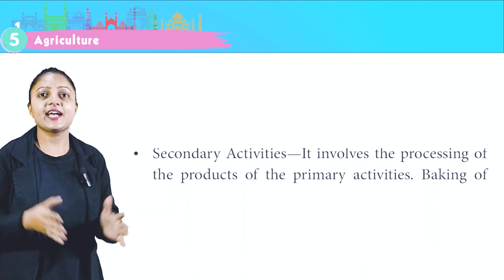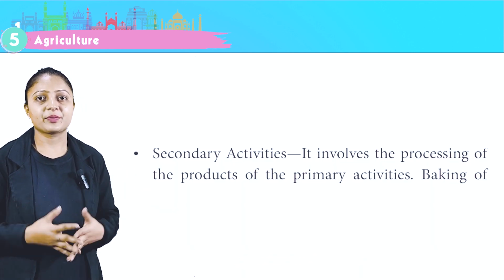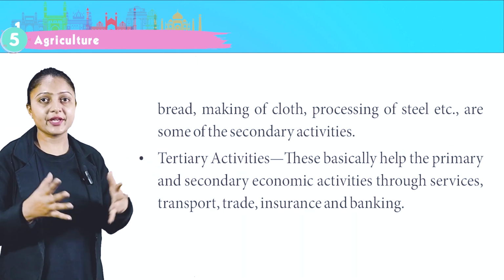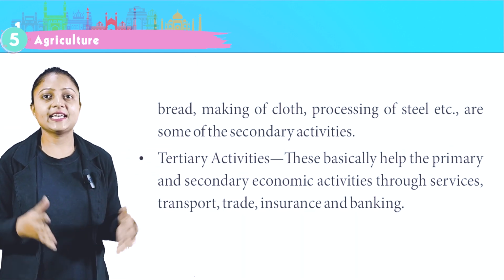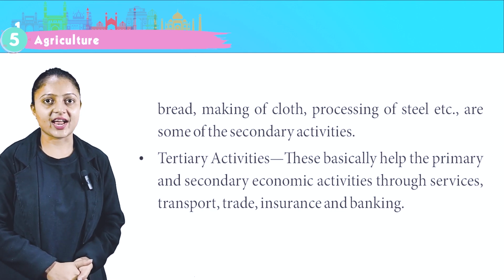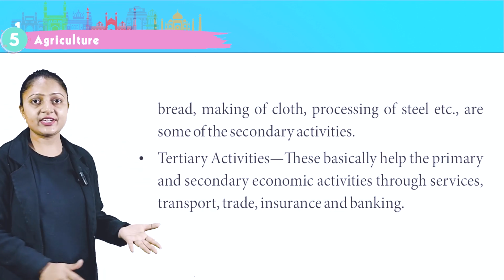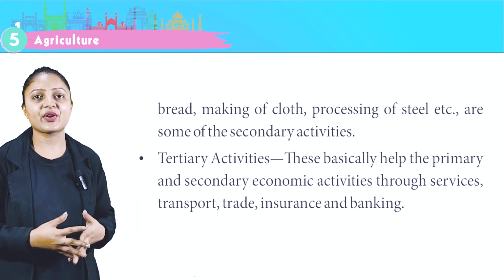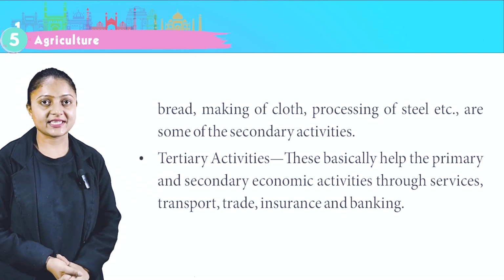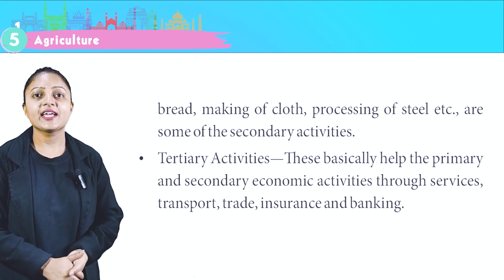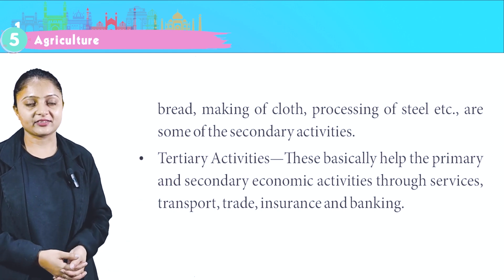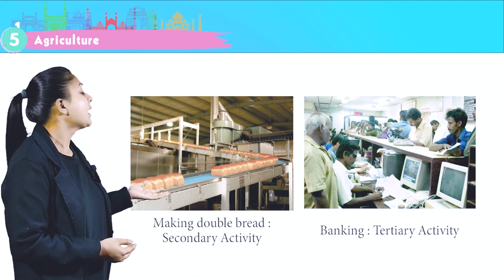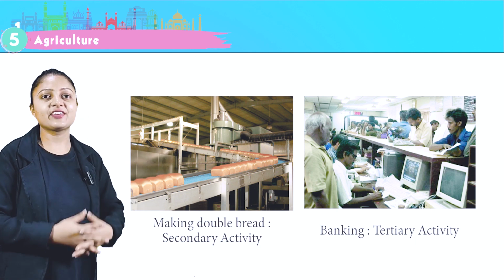Secondary activities involve the processing of the products of the primary activities. Baking of bread, making of cloth, processing of steel, etc. are some of the secondary activities. Tertiary activities basically help the primary and secondary economic activities through services, transport, trade, insurance, and banking. This is the image of making double bread, a secondary activity, and banking, a tertiary activity.